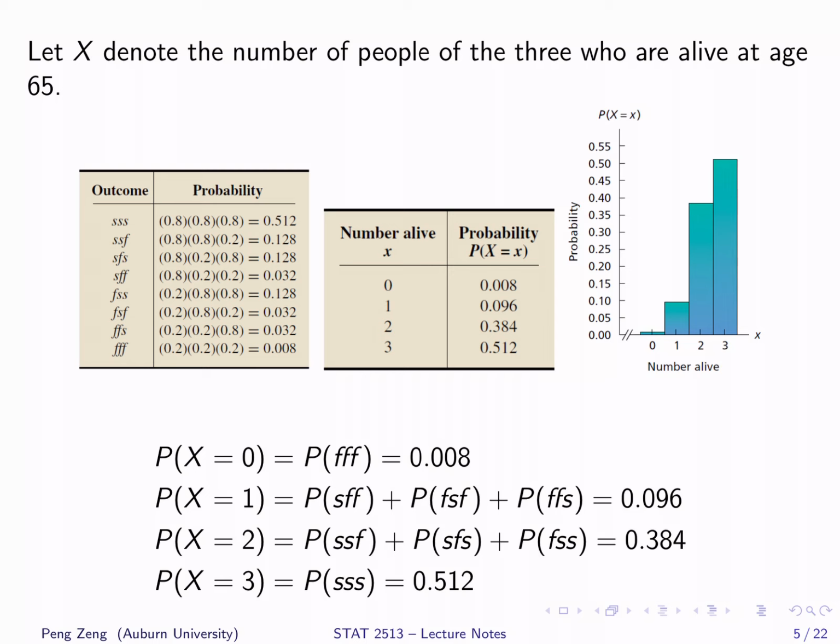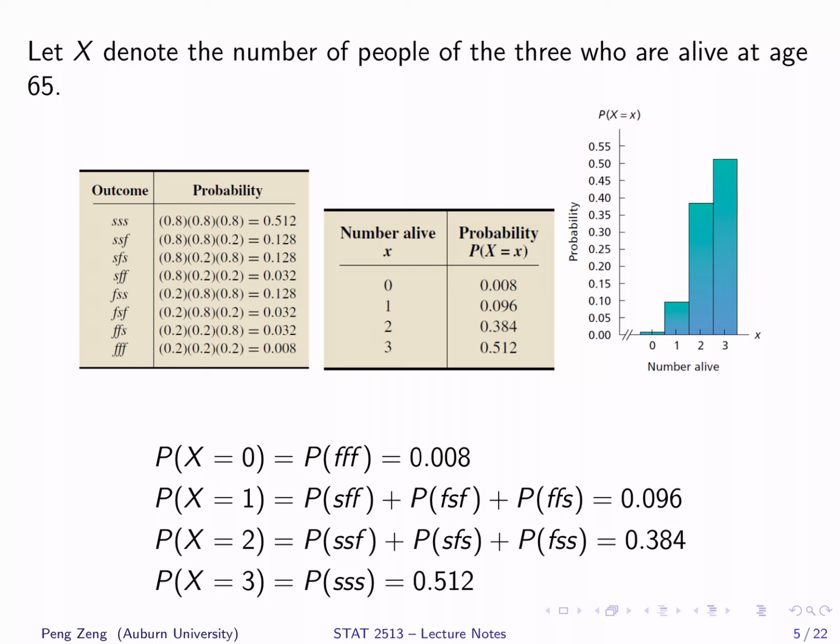Let X denote the number of people of the three who are alive at age 65. X has 4 possible values, 0, 1, 2, 3. To get the probability of X, we just need to figure out which outcomes it contains. For example, X equals 0 means all dead. It corresponds to only one outcome, FFF. Hence, the probability of X equals 0 is the probability of FFF, or 0.008.